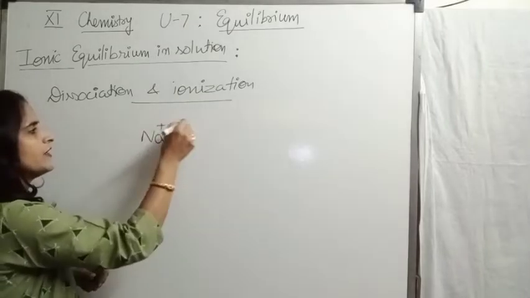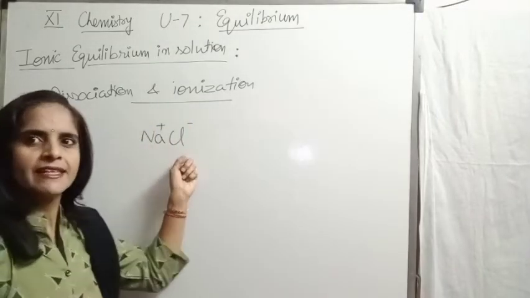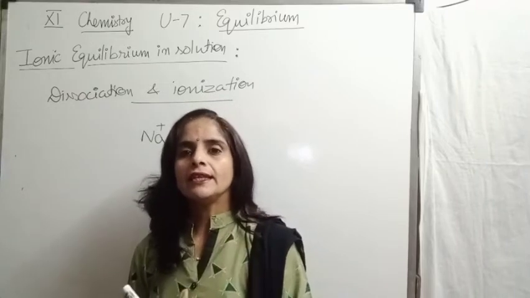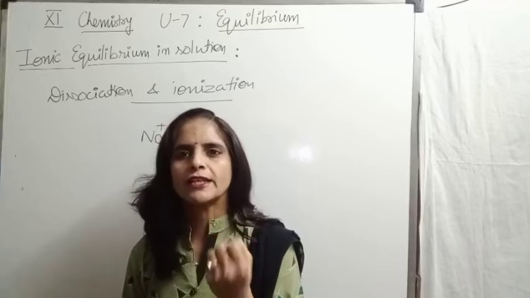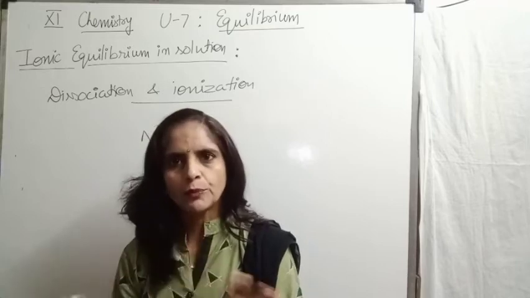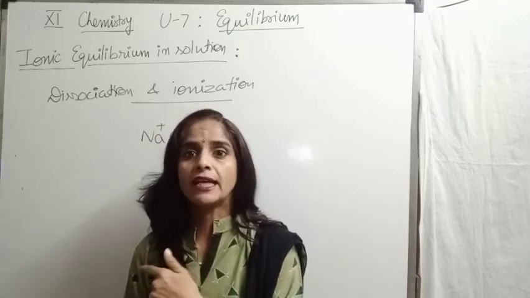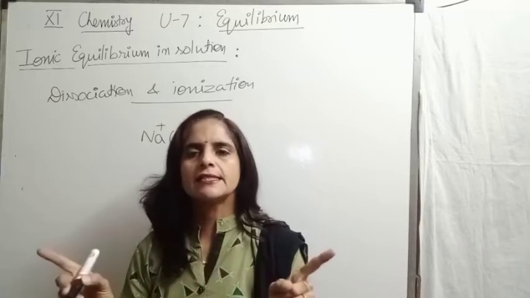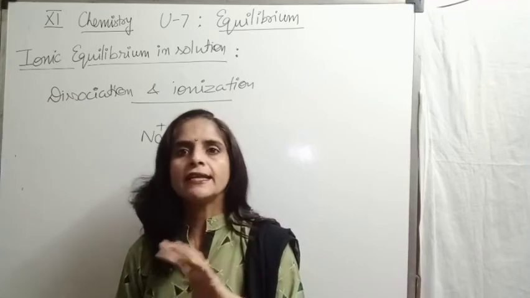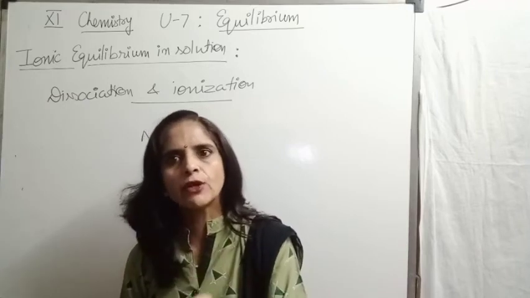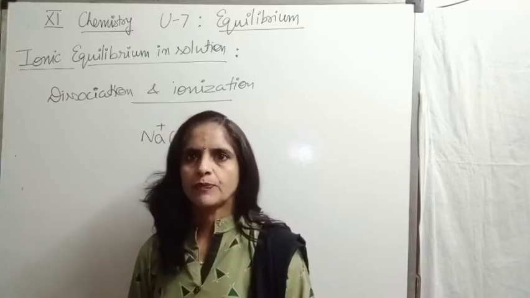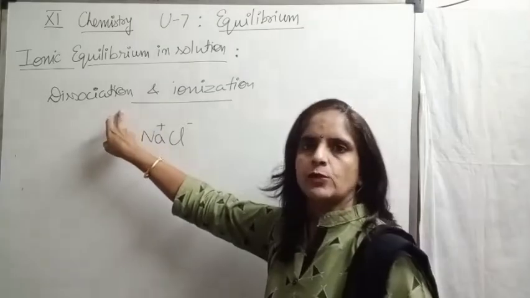Sodium chloride is an ionic compound made up of cations and anions. So already these ions were there, but they were in combined state due to electrostatic force of attraction. But as soon as we dissolve it into water, due to breaking of these forces, because of the dielectric constant we discussed, these ions become free. Sodium chloride dissociated into its ions. Ideally, we cannot say it is ionized because ions were already there. Only dissociation of ions takes place.